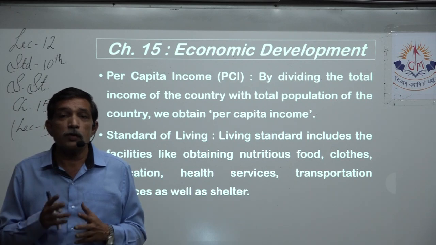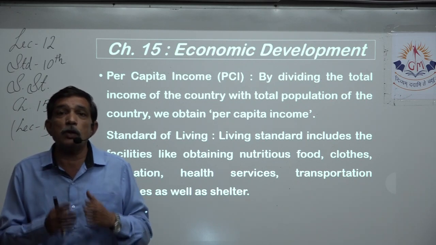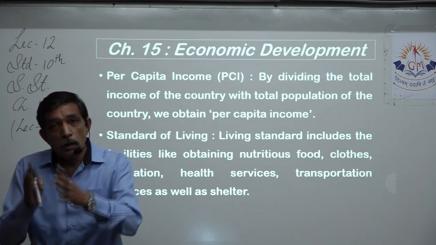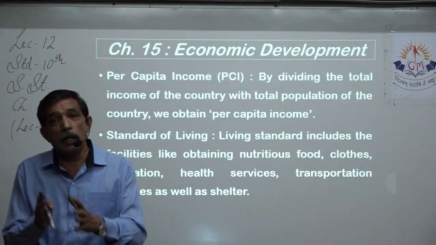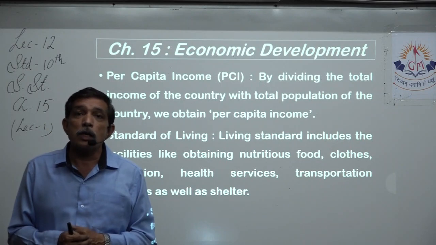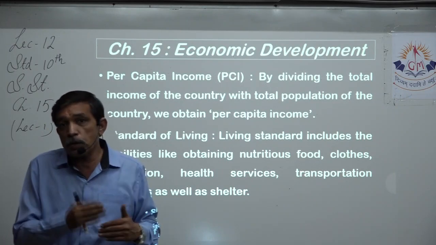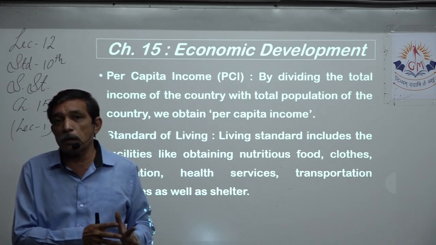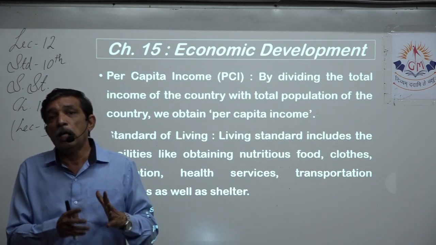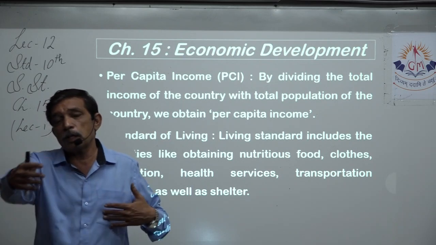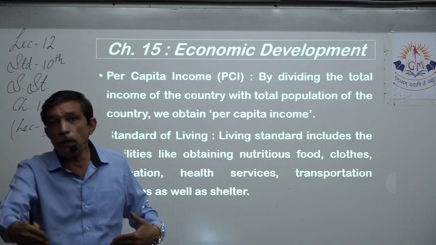Where will they go? What will they eat? So the government went to their homes and gave them ration so that they can cook food and survive. That means the government has enough money. That shows development. If we go to 1947, the government did not have money to give free food to people. After 50, 60, 70 years, we have developed enough, right?